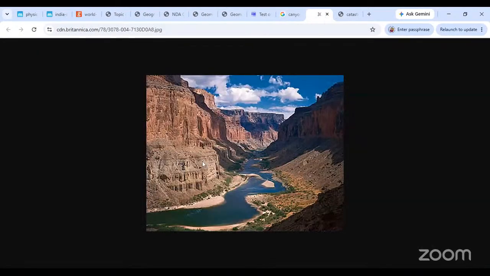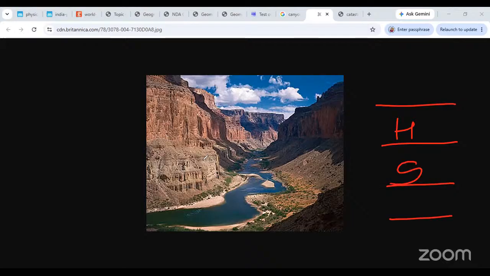Remember canyons? I had said there are hard and soft rocks. Clearly hard rocks will not be eroded much. The soft rocks will be eroded a little more, and that part will get pushed inside. The part of the hard rocks will protrude outside. So you find this step-like feature on the valley sides, and they are very steep, and they are usually found in an arid or semi-arid region. This is what we call a canyon. Okay?